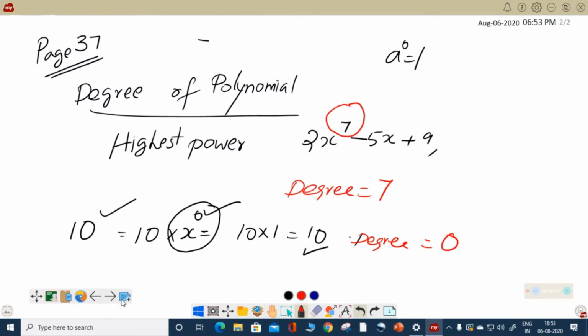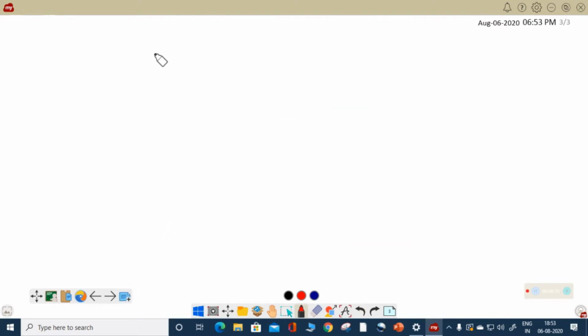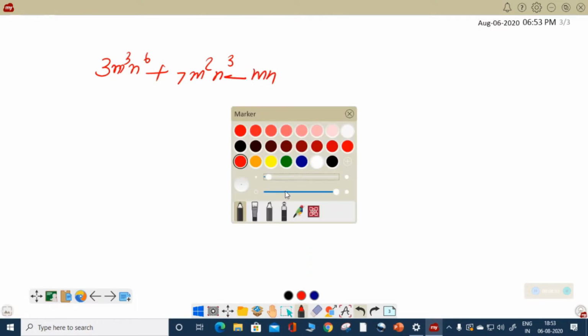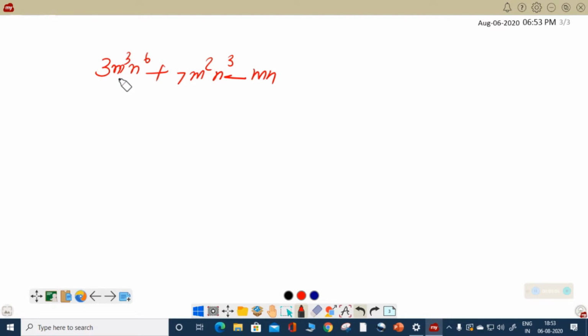Very rarely, आपको नहीं है और आपको नेक्स्ट ईयर भी नहीं है, ऐसा कुछ पॉलिनोमियल आपको नहीं आने वाला है जिसमें more than one variable है. फिर भी आपके टेक्स्ट बुक में एक example दिया है: 3m cube n6 plus 7m square and n cube minus mn, और पूछा गया है कि इसका degree क्या है, what is the degree of this polynomial. So normally अभी तक क्या बताया, single variable था, इसके अंदर two variables m भी है n भी है. So we have to find out what is the degree of the polynomial by adding the powers.